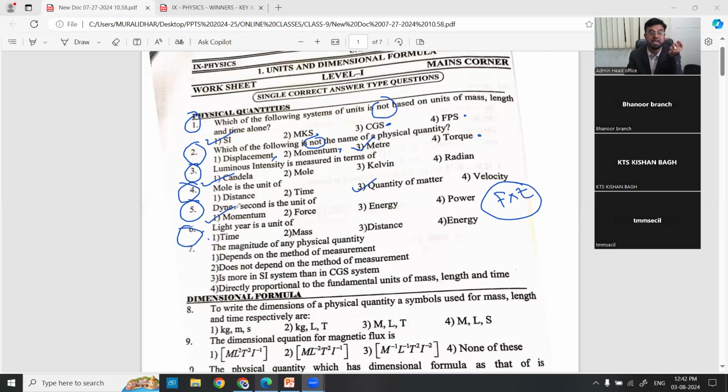Next, light year. Whenever you see year, we think it is a unit of time. No. Light year is nothing but the distance traveled by light in 1 year. How much distance light travels in 1 year, that is the light year. It is a unit of distance. Clear?